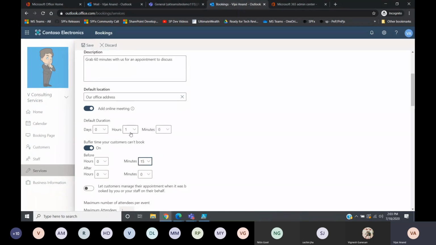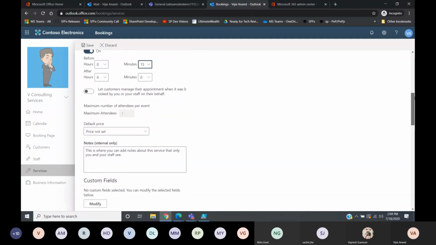Once this meeting gets over, the customers will not be able to book, and only 15 minutes after this meeting can they book. For example, if one meeting is getting over by 1 p.m., the other meeting can be booked only at 1:15 p.m. I just want to have the 10 minute break or buffer time for some reasons.